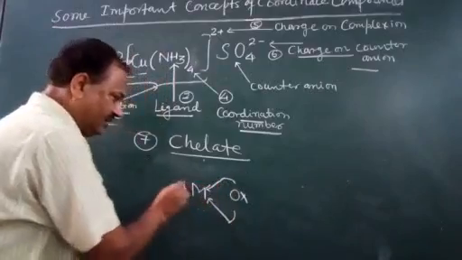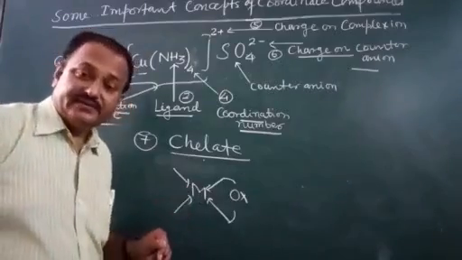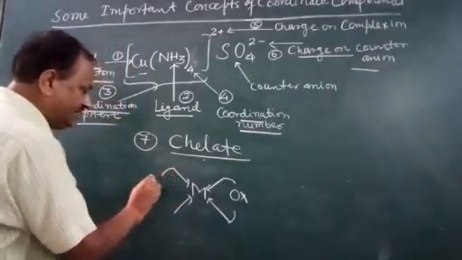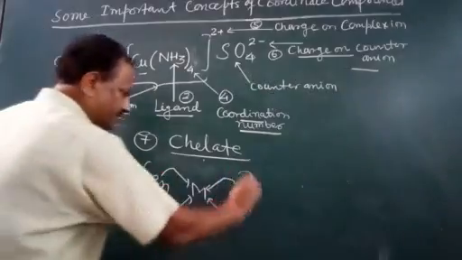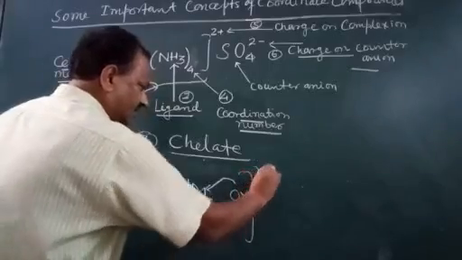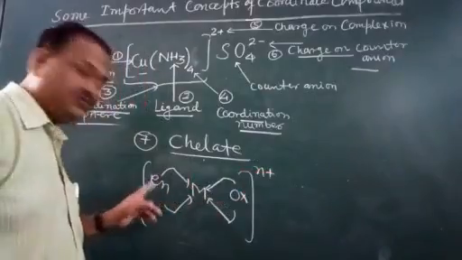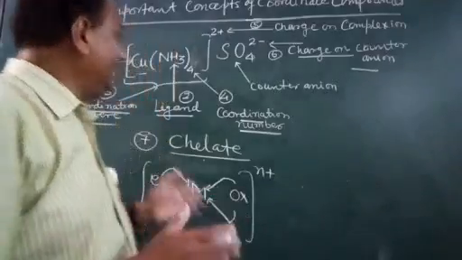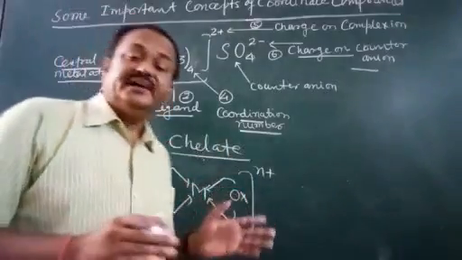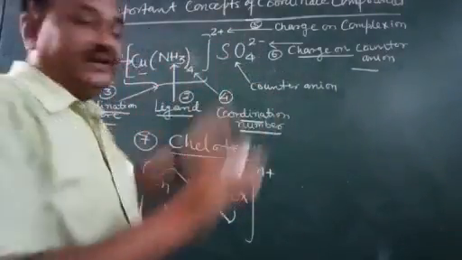Another one is ethylene diamine, which is written as En. This is the formation of a ring. This is how we explain the different basic terms about coordinate compounds.